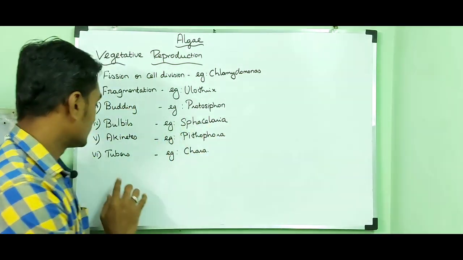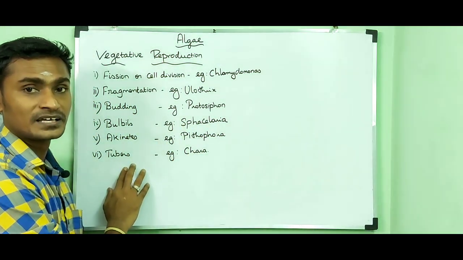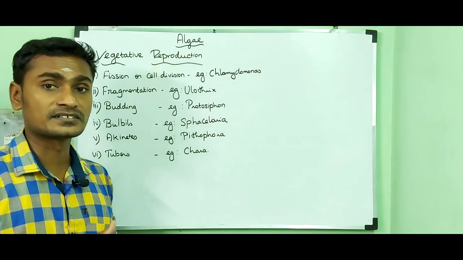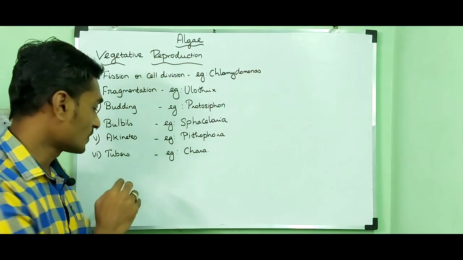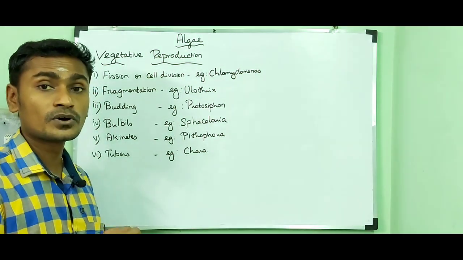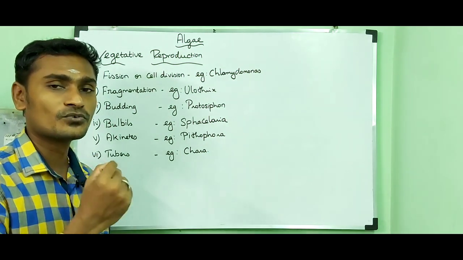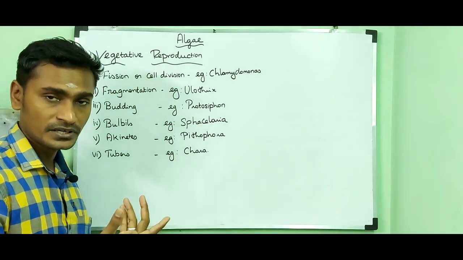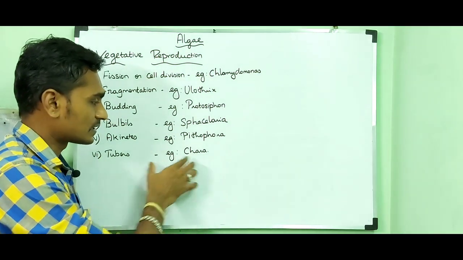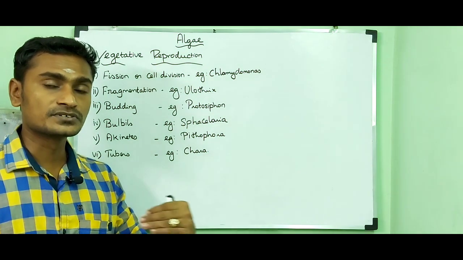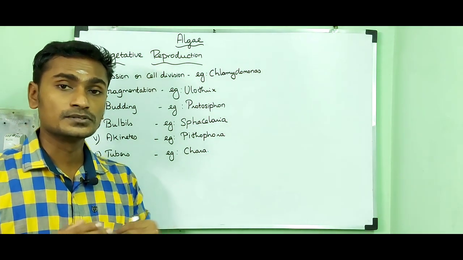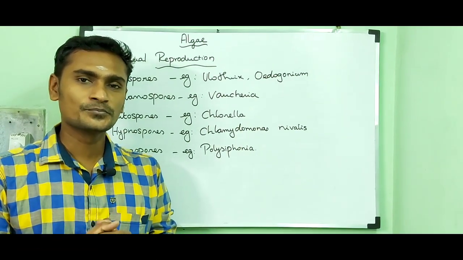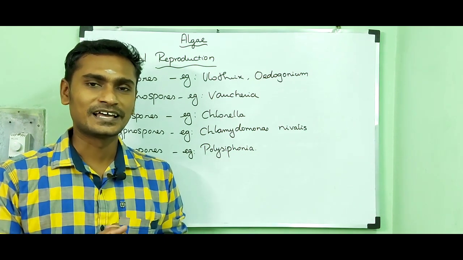Example, Pithophora. Then the final one is tubers, a structure found on the rhizoids. Rhizoids are root-like structures, found at the lower node of Chara, which can store food material. This tuber can detach from the parent and develop into a new young one. Example, Chara. So that's all about vegetative reproduction in algae. Then I'm going to tell you about asexual reproduction in algae.